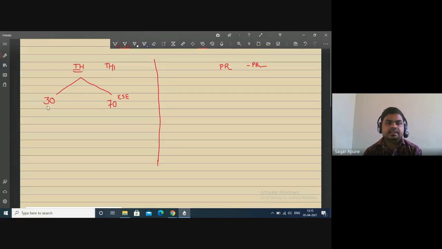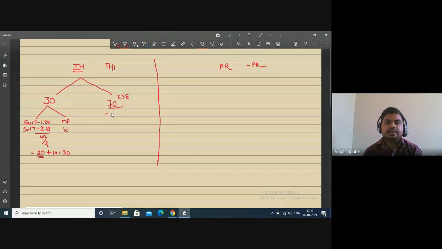Here again the 30 marks is divided into two parts, right? There are two sessional work tests, sessional work test 1 and sessional work test 2, right? This one is for 20 marks and this one is again for 20 marks, means total weightage is 40 divided by 2, means average, then you will get 20, right? So what about the next 10 marks? You have to submit a micro project at the end of the semester, it carries 10 marks, so 20 plus 10 becomes 30.